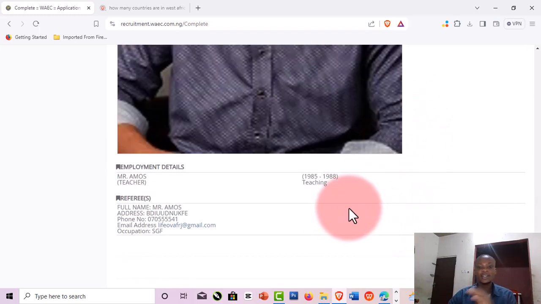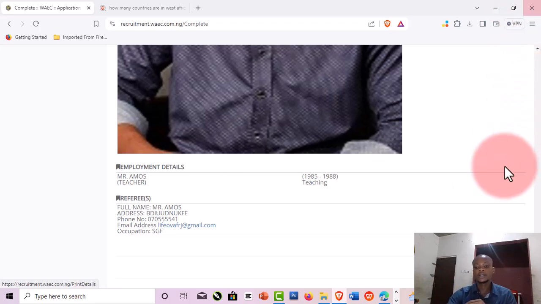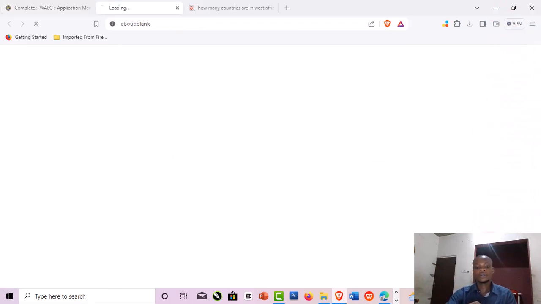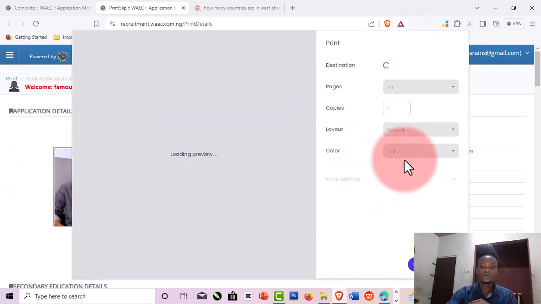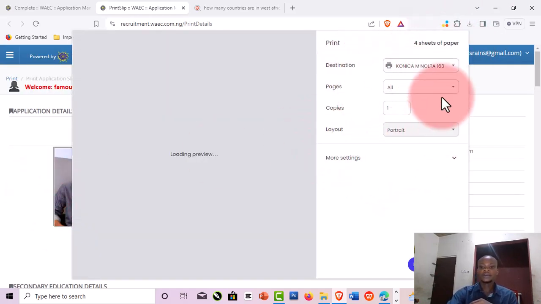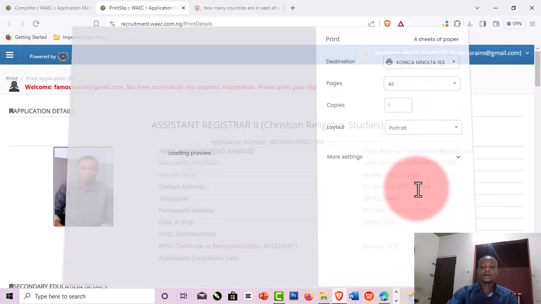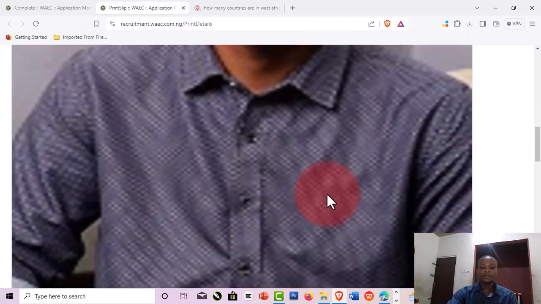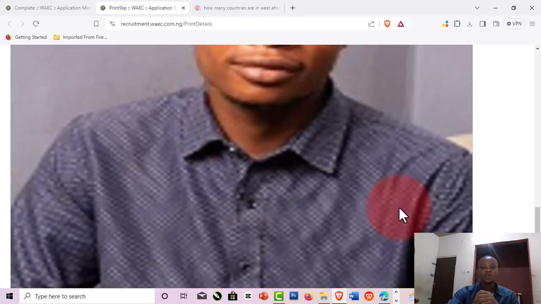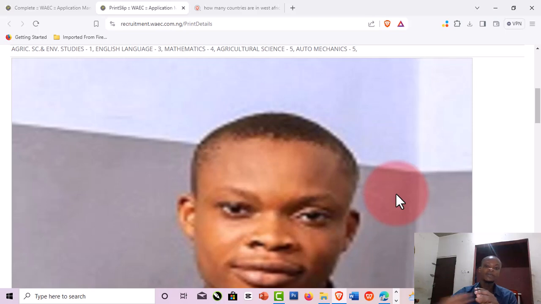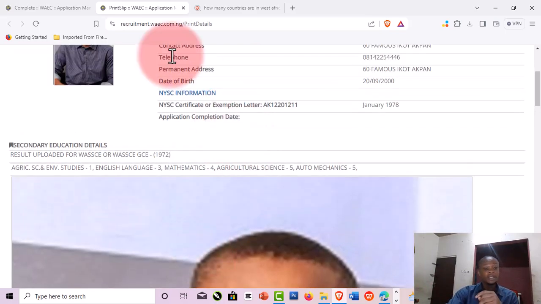So the last thing that you're going to do is to print out the acknowledgement of your application. So click here to print, and this will now open up here. So what you have to do right away now is to send this to your printer, or you save it as PDF. If you don't have a printer, you save it as PDF, then you take it to where you can print it, and that is the very end of the application.